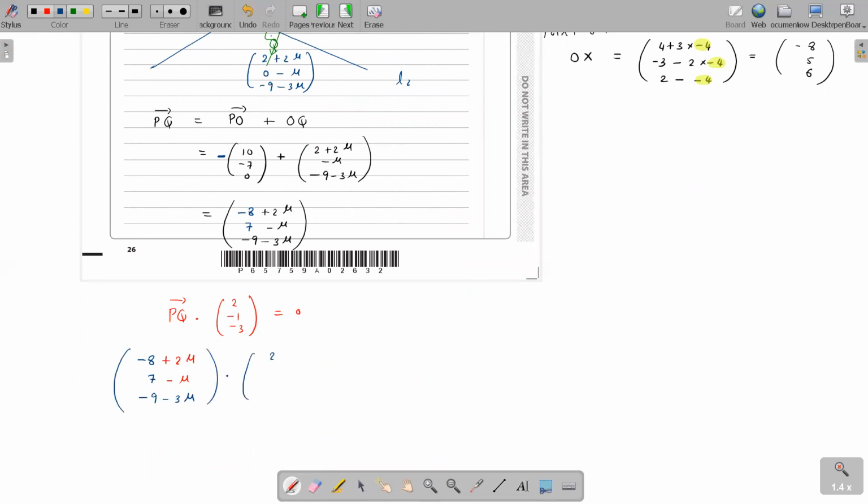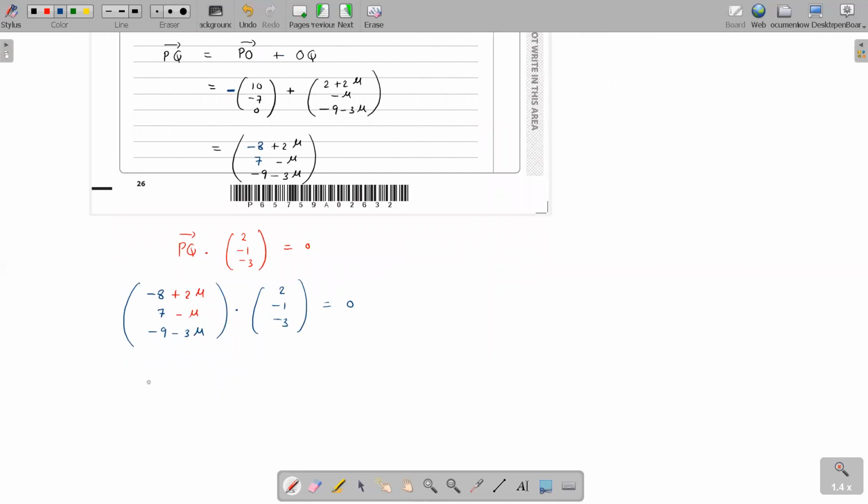Dot product with 2, minus 1, minus 3: 2 times minus 8 plus 2 mu, minus 1 times 7 minus mu, minus 3 times minus 9 minus 3 mu equals 0.